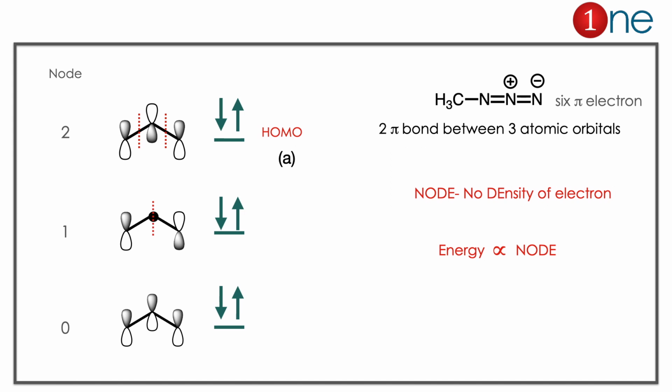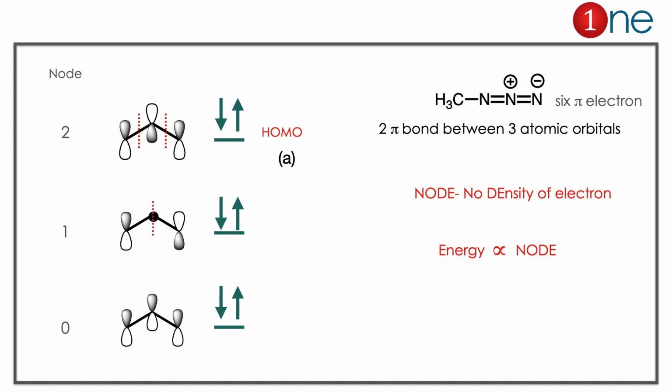Here a node means no density of electron, meaning no electron. Here the nodes dictate the energy. The more the nodes, the more will be the energy. It will be the higher energy state. Here 2 nodes will be a higher state than 0 nodes. So the answer will be clearly A. The molecular orbital with 2 nodes is the HOMO there.